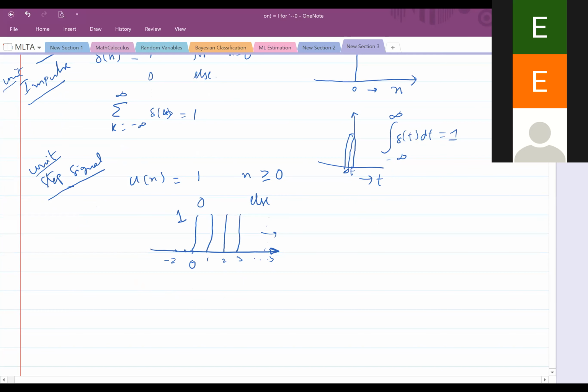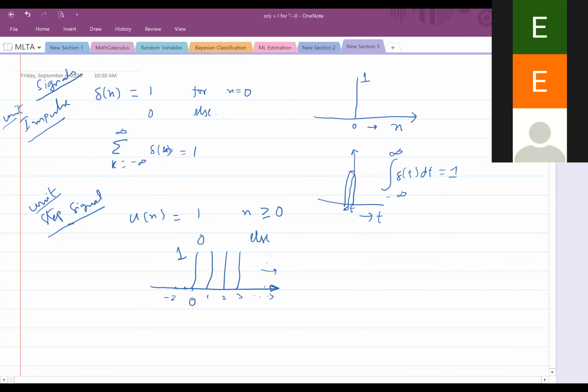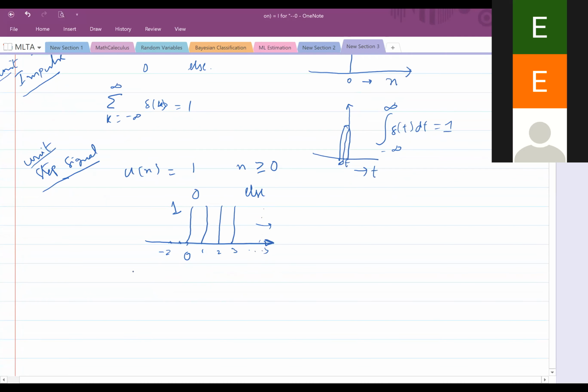Now, given these two, we just want to say how to write one in terms of the other. Can someone tell me how to write u of n in terms of delta n? How do I write it?